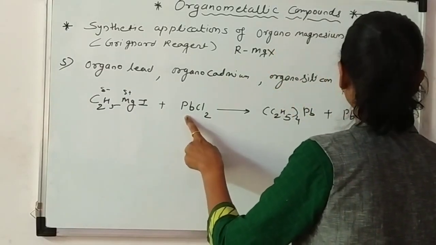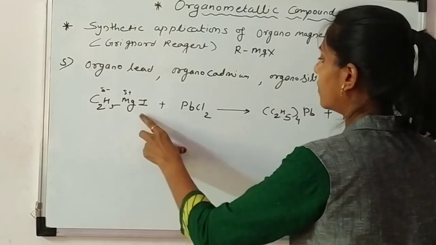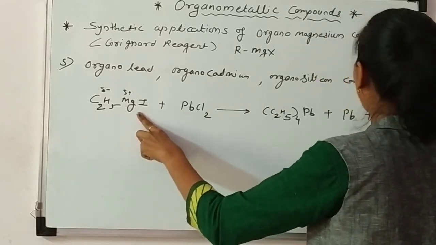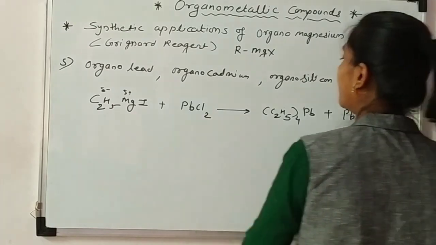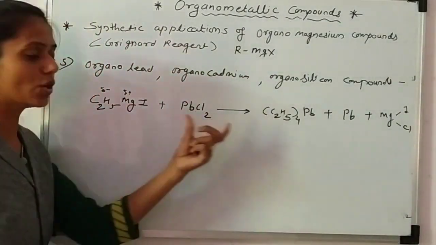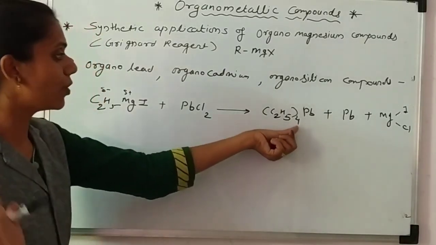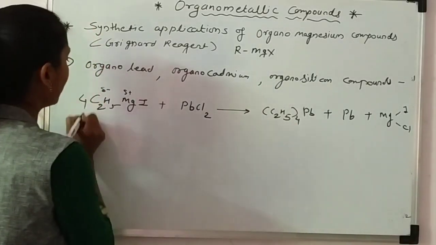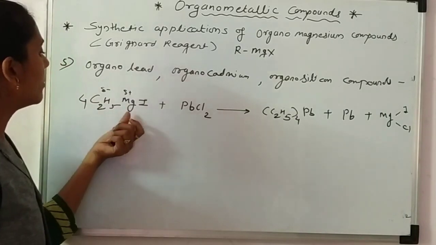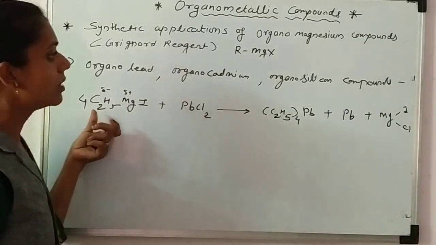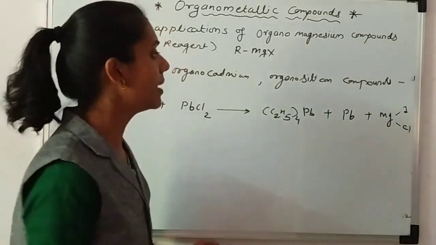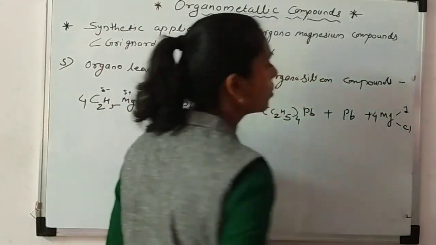Its valency is 0, and what is the product? MgICl. But this reaction is not balanced, so we balance it. There are 4 ethyl groups, so I write 4 here. Now magnesium is 4, and in this case there is only one magnesium, so I write 4.